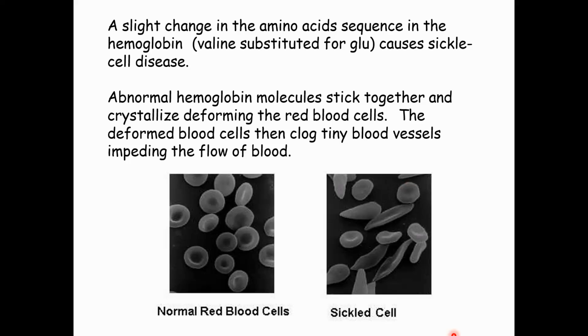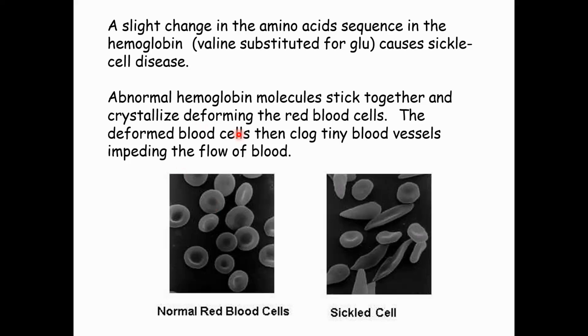For example, sickle cell disease. In sickle cell disease, the glutamate amino acid is changed to valine. Due to this, hemoglobin, which is a globular protein normally present in globular form in the RBCs, is affected. The RBC structure is due to this protein and its globular nature.